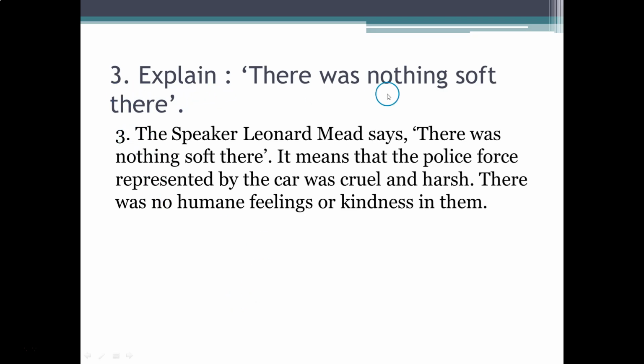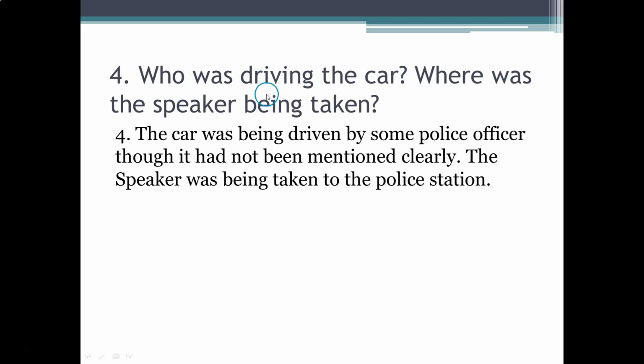Question 3. Explain. There was nothing soft there. Answer. The speaker Leonard Mead says there was nothing soft there. It means that the police force represented by the car was cruel and harsh. There was no human feelings or kindness in them.